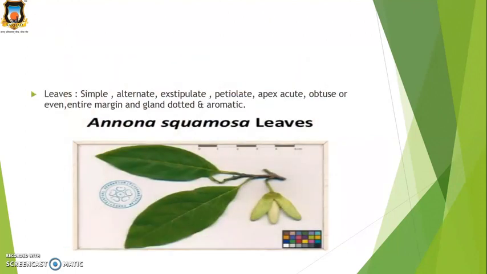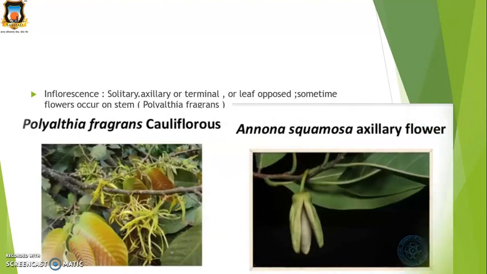The leaves are simple, alternate, exstipulate. Exstipulate means stipules are absent. Then petiolate, acute apex, obtuse or even. They are gland dotted as well as aromatic. An example of the Annonaceae family is Annona squamosa, whose local name is sitafal.